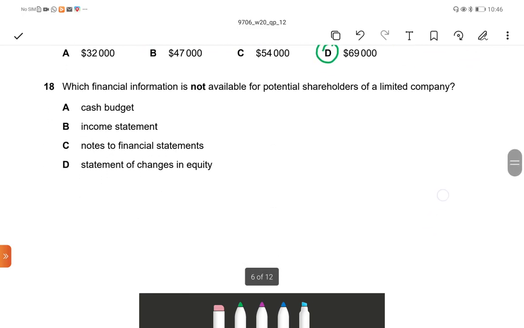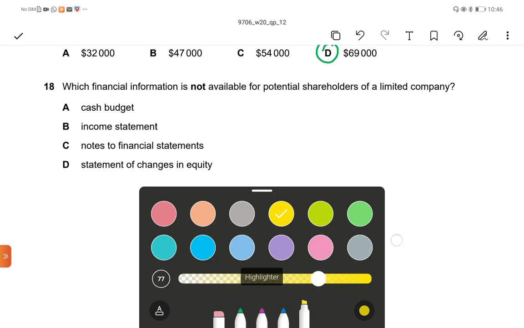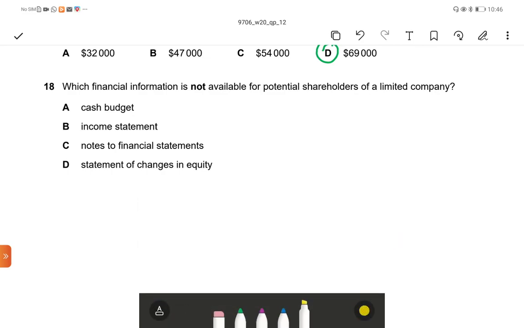Next, question number 18. Which financial information is not available for potential shareholders of a limited company? Potential shareholders will get financial information like the income statement and balance sheet. The options given are: cash budget, income statement, notes to financial statement, statement of changes in equity.